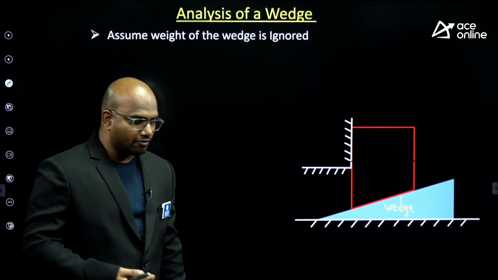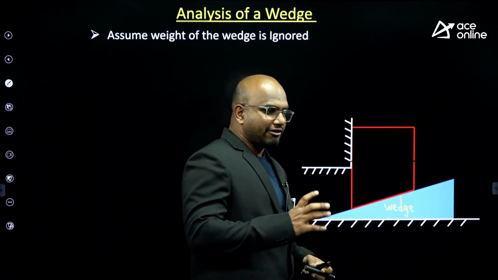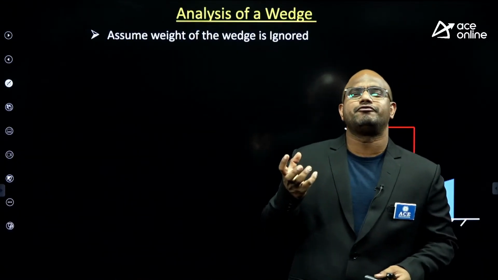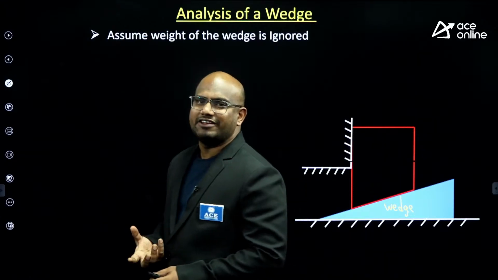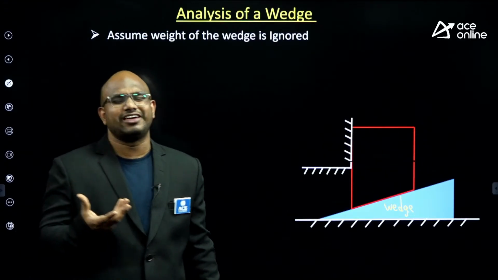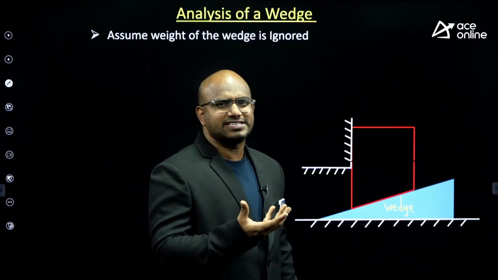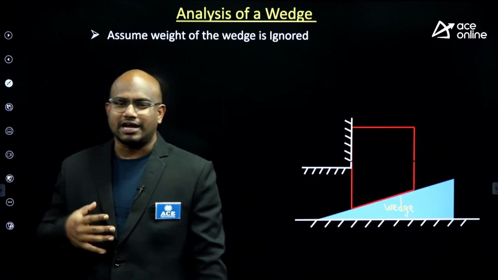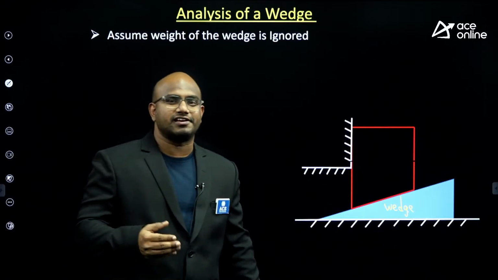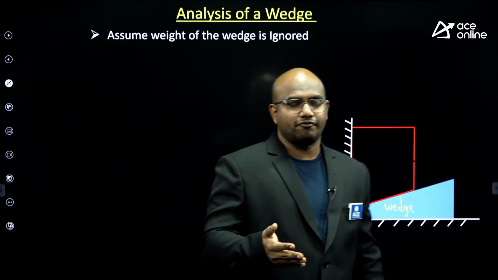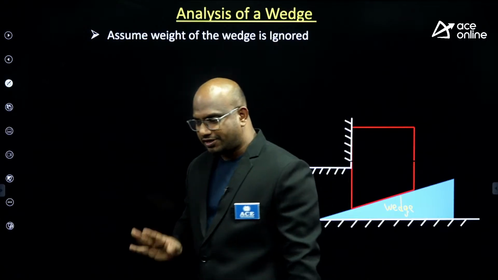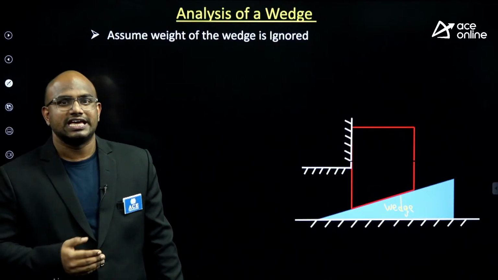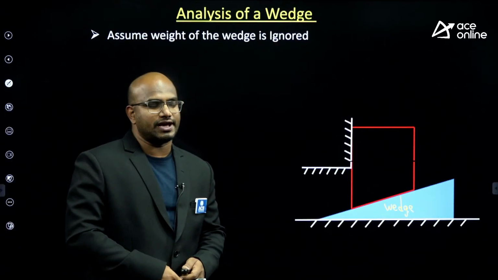Generally, the wedge weight is very, very small, like a tire wedge. So the wedge weight is generally ignored compared to the load it is lifting. But if it is given in the question, we have to consider it. Generally they won't give it in the question. If they haven't given it, you have to ignore it.